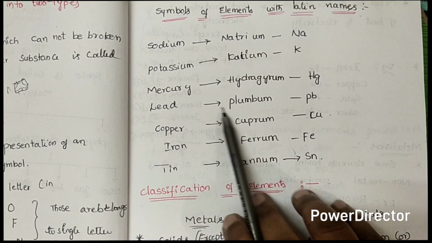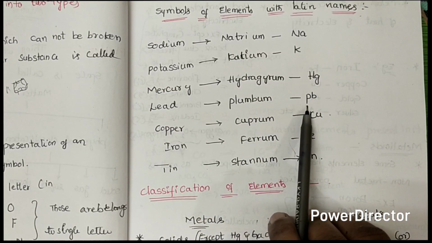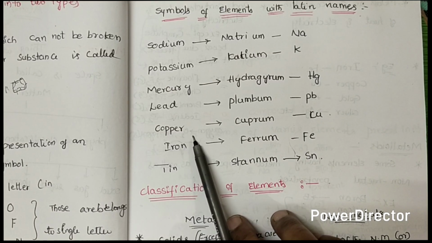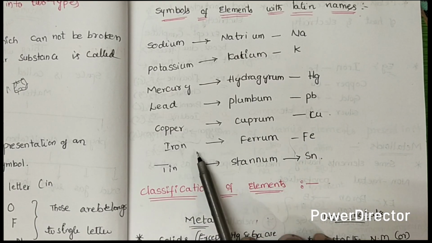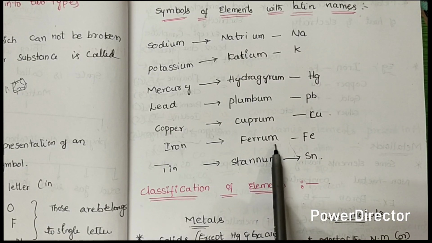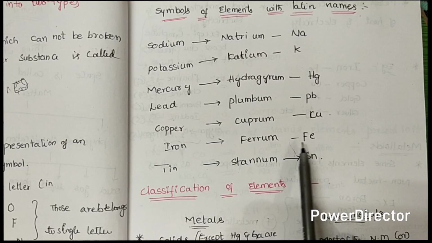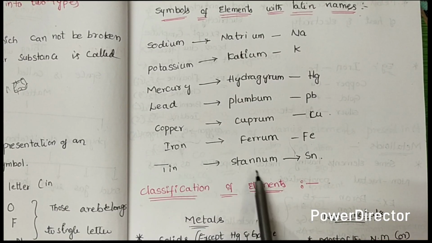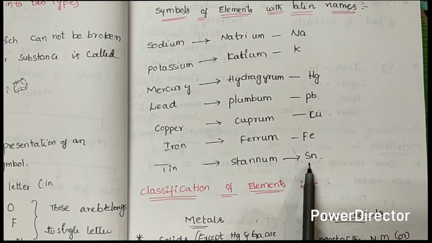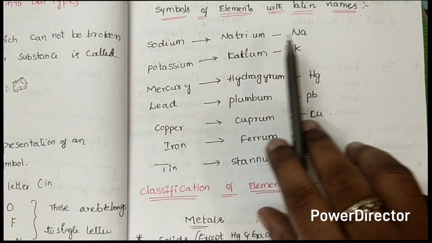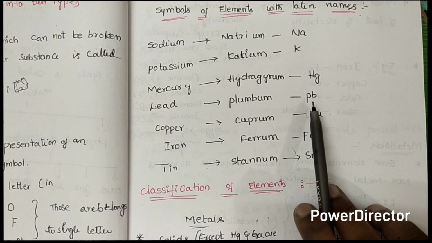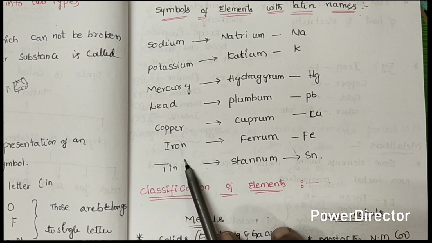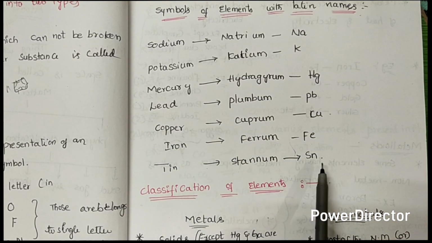And lead came from the Latin word plumbum, the symbol is Pb. And copper came from the Latin word cuprum, the symbol is Cu. And iron, the Latin word is ferrum, it is Fe. The iron symbol is Fe. And tin came from stannum, it is represented by the symbol Sn. Okay, sodium Na, potassium K, mercury Hg, lead Pb, copper Cu, iron Fe, tin Sn.